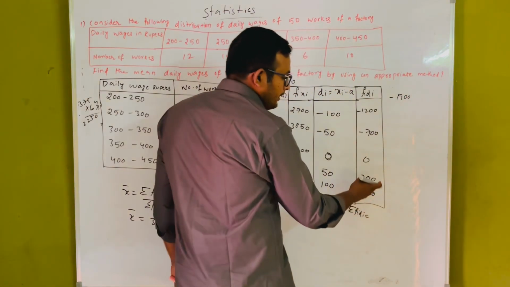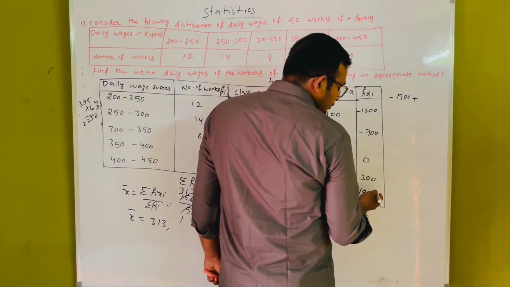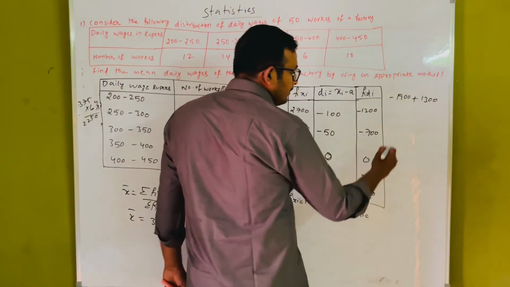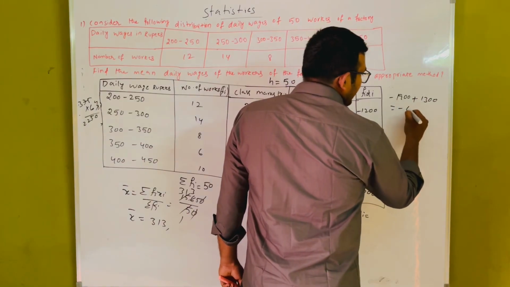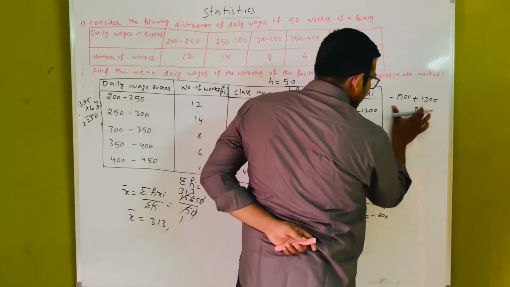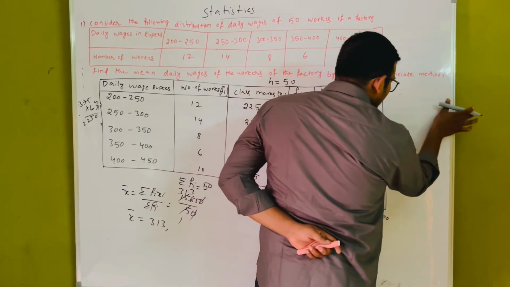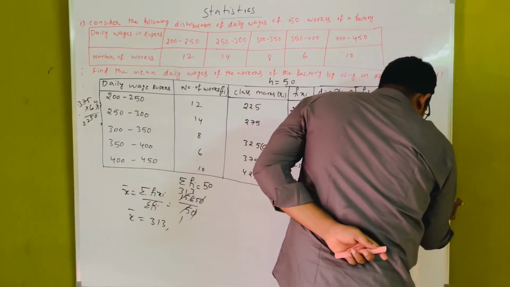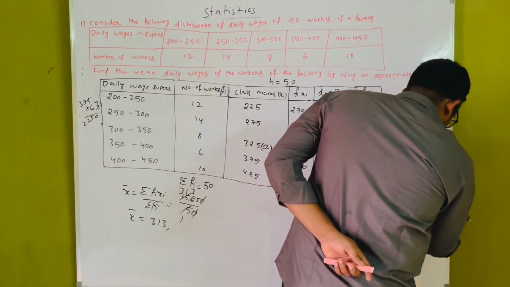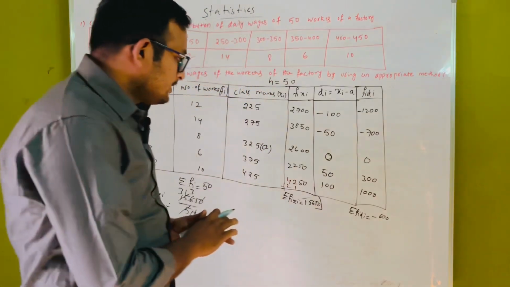Minus 1900 plus, what is the value? 1000 plus 300 means nothing but 1300, but everyone knows we'll get minus 600. The di is minus 600.